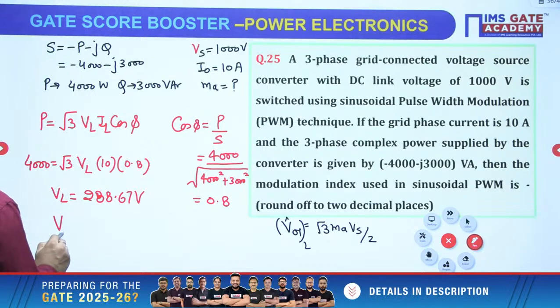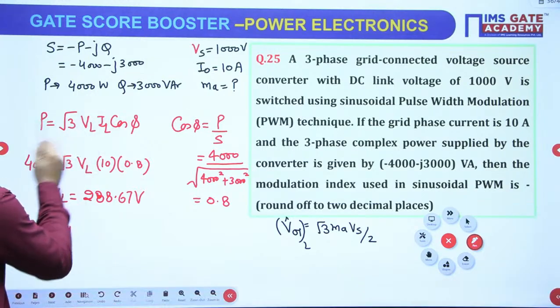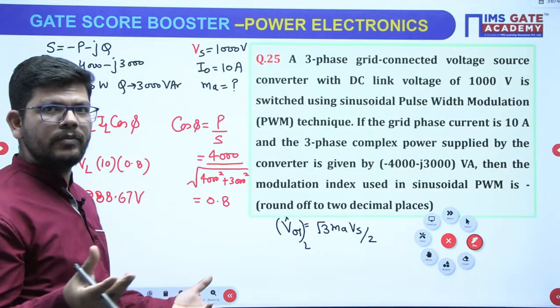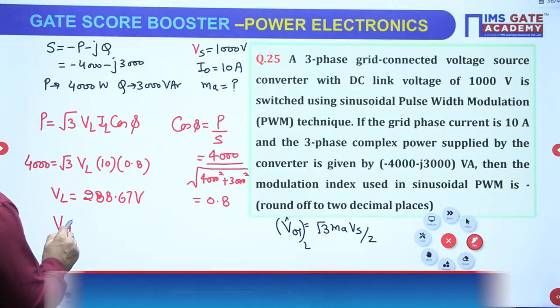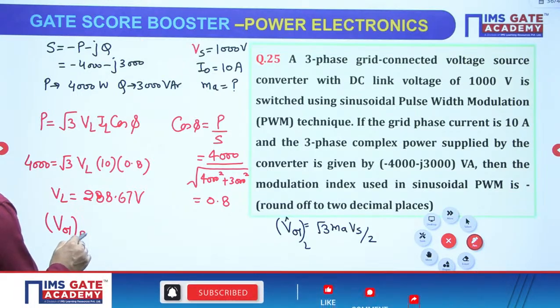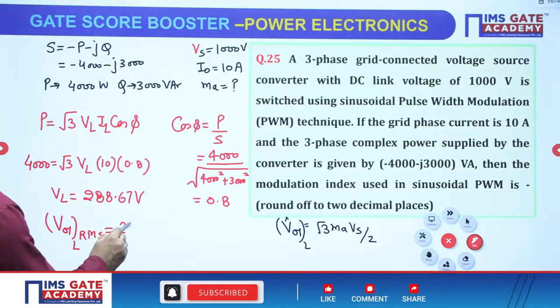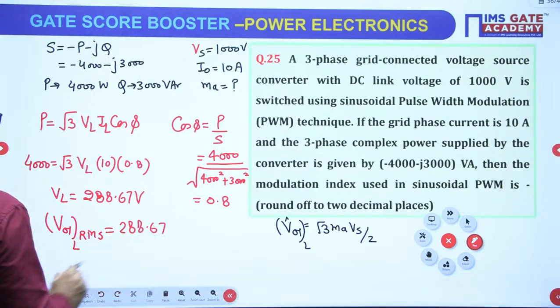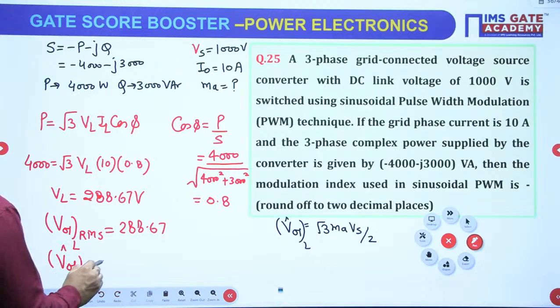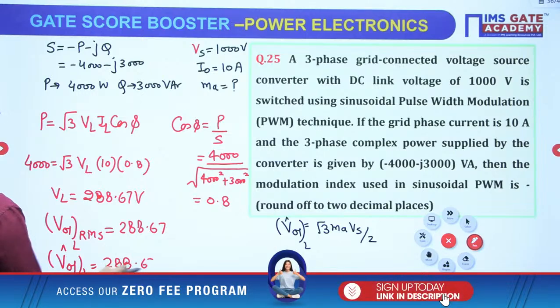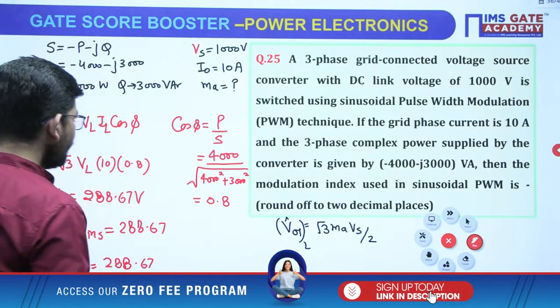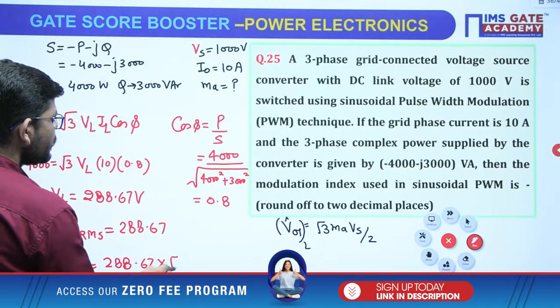And basically this is the fundamental voltage, because the fundamental component is responsible for power. So this is the fundamental RMS component of the line voltage, which is 288.67. If I want to get the peak component, I need to multiply: VRMS is Vm by root 2, so Vm will be root 2 times the RMS value.